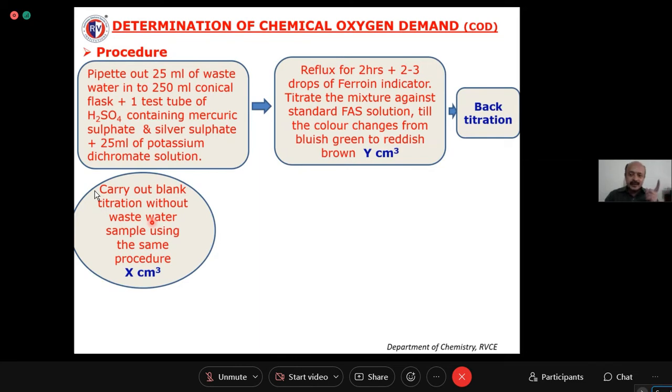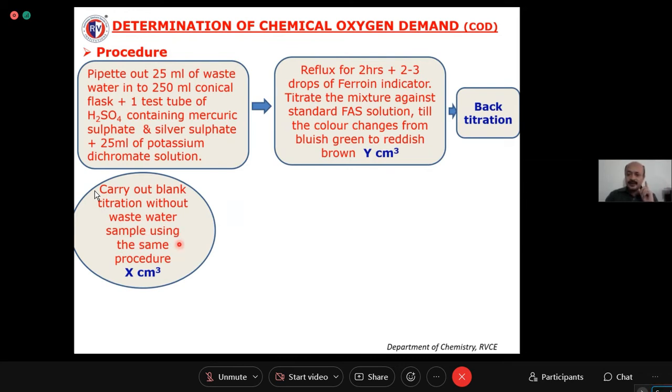That is why the oxidation state of Fe+3 changes to Fe+2 again. That is why the color change will be from bluish green to reddish brown. This will be your blank titre value, which we note as X cm3. So the back titre value is Y cm3 and the blank titre value is X cm3.